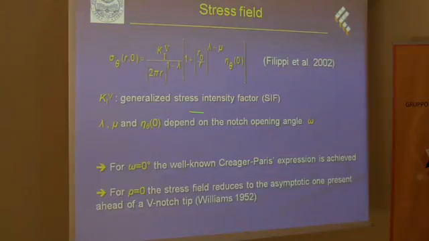Here K_1V is the generalized or notch stress intensity factor, while the other parameters, lambda, mu, and eta theta of zero, depend on the notch opening angle omega, and they can be found tabulated in the work by Filippi et al. Of course, for omega equal to 0, which means we are facing the case of a U-notch, the well-known Creager-Paris expression is achieved. While for rho equal to 0, which means a V-notch with no radius of curvature, the stress field reduces to the asymptotic expressions provided by Williams. So the stress field is this one.